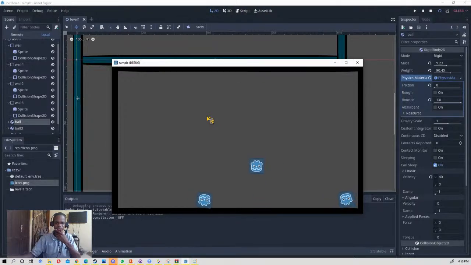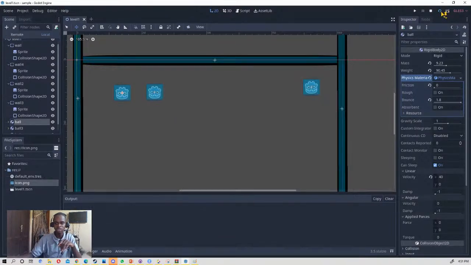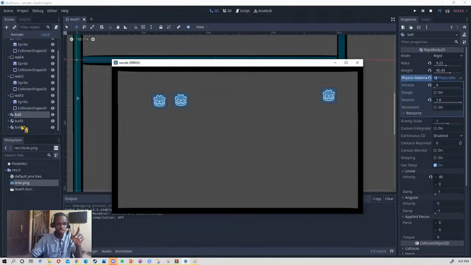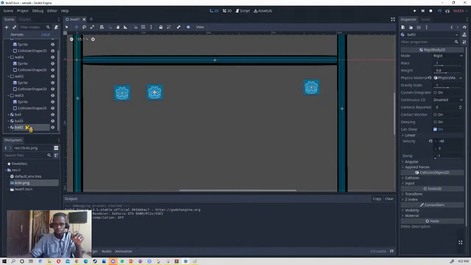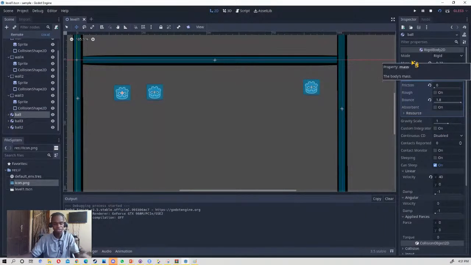gravity. So yeah. Oh yeah, you are right, Kelly. Changing the mass does not affect the fall speed. They still fall at the same speed.